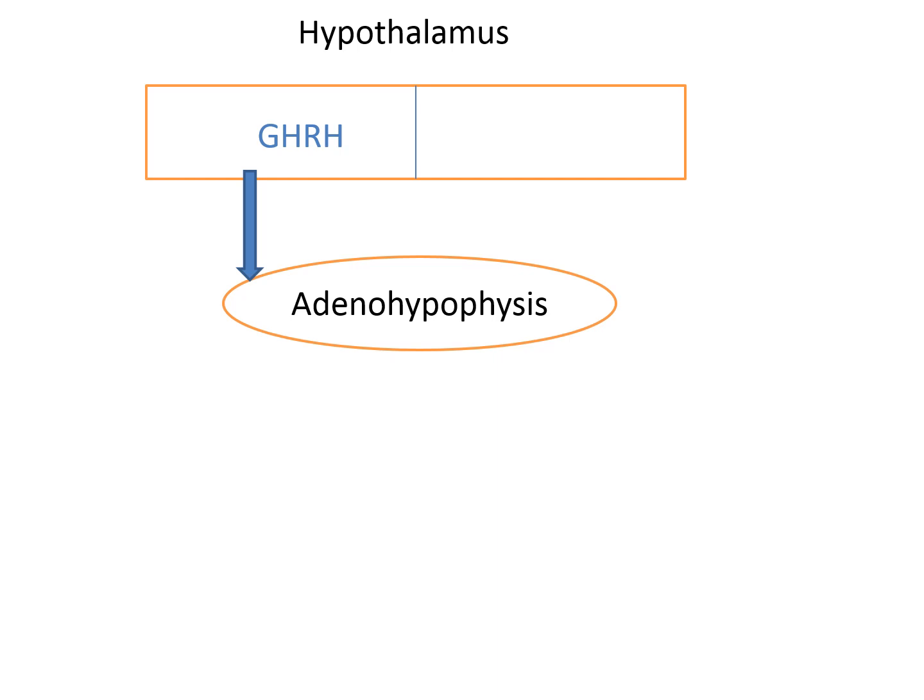The mechanism of action for this GHRH is a second messenger system, adenyl cyclase mechanism, cyclic AMP mechanism. It has two effects, short term effect and long term effect.